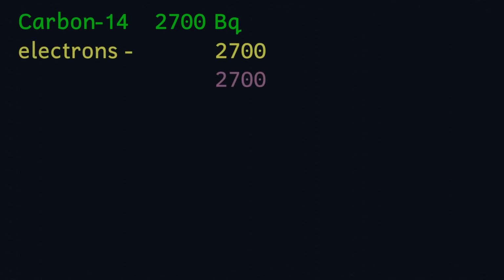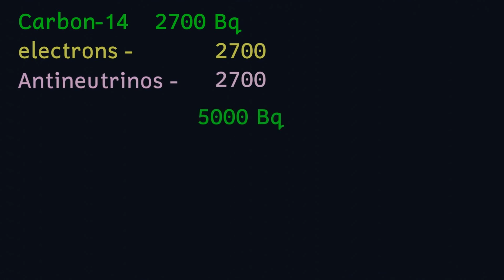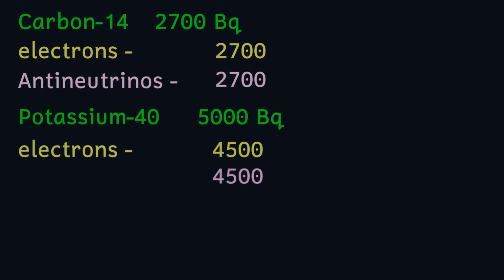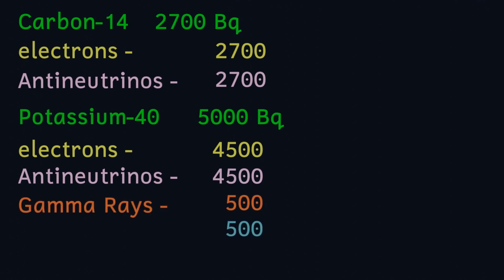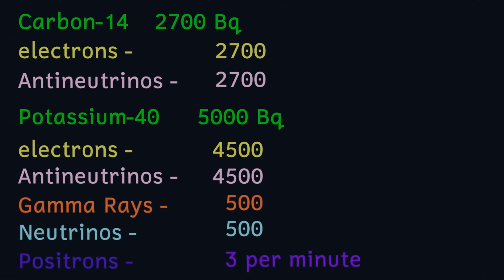So let's total this up, shall we? 2,700 becquerels of carbon decay, accounting for the production of 2,700 electrons and 2,700 antineutrinos. Also 5,000 becquerels of potassium decay, accounting for the production of 4,500 electrons, 4,500 antineutrinos, 500 gamma rays, 500 neutrinos per second, as well as 3 positrons per minute.